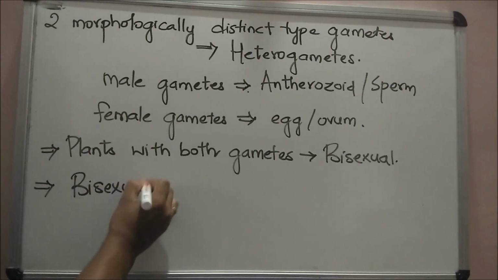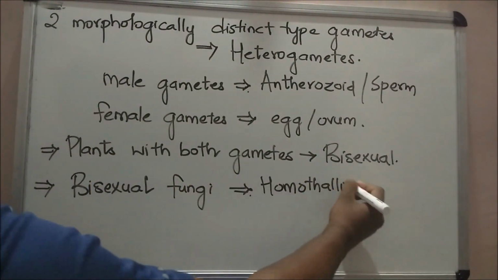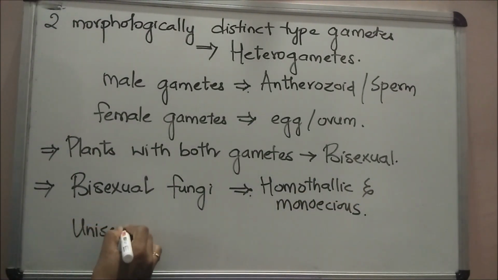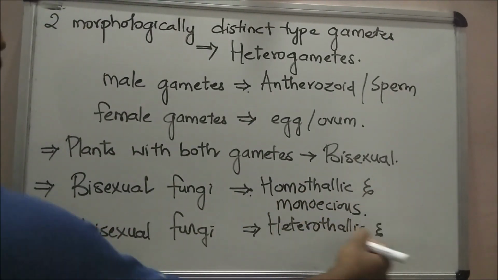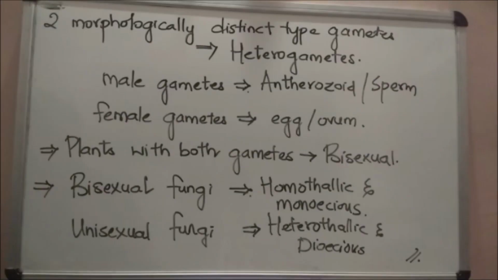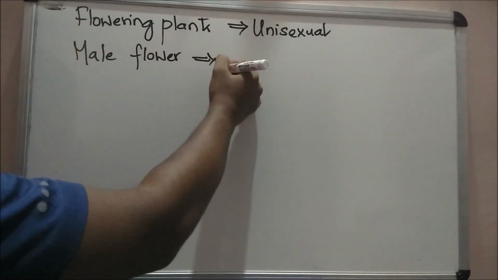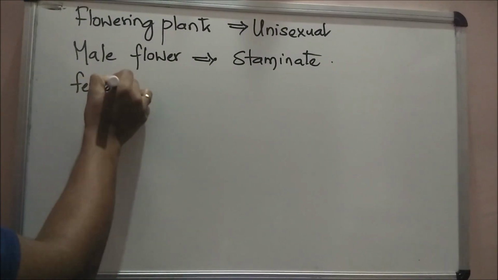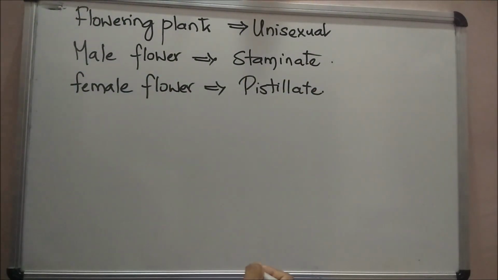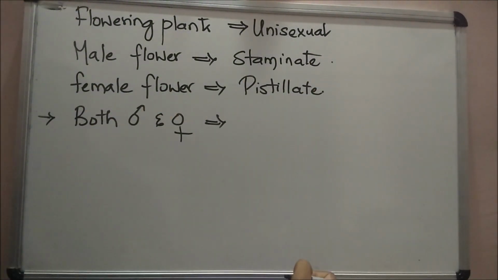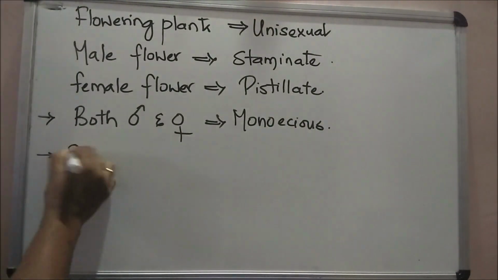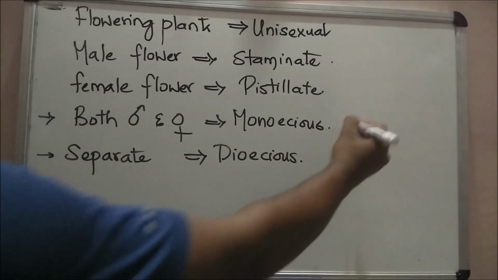In several fungi and plants, terms such as homothallic and monoecious are used to denote the bisexual condition, whereas heterothallic and dioecious are used to describe the unisexual condition. In flowering plants, the unisexual male flower is called staminate, bearing stamens, whereas the female flower is called pistillate, bearing pistils. When both male and female flowers are present in the same plant, it is called monoecious, or on separate individuals, called dioecious.